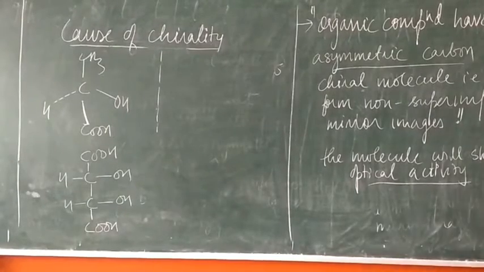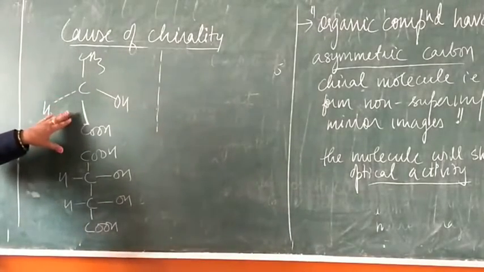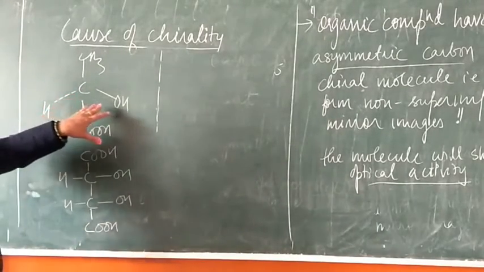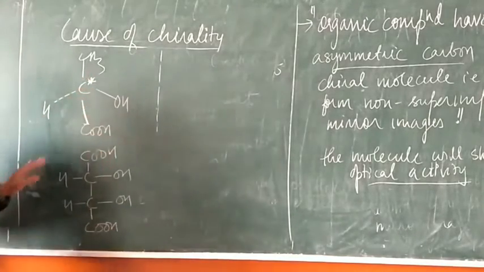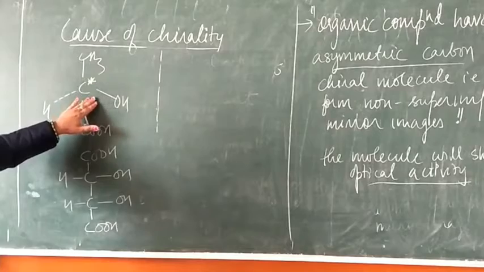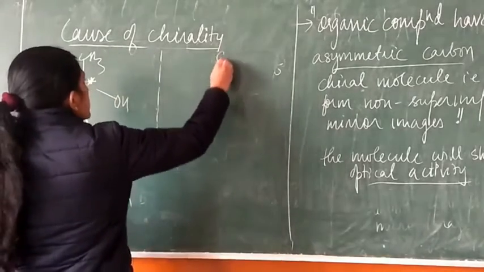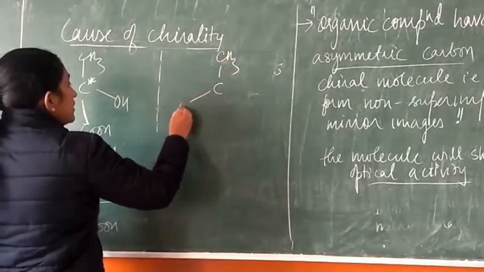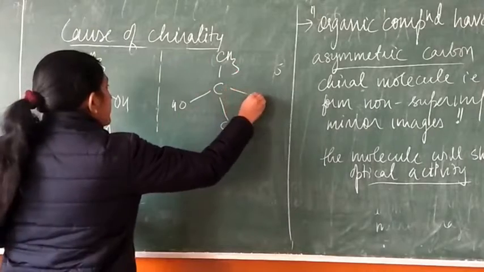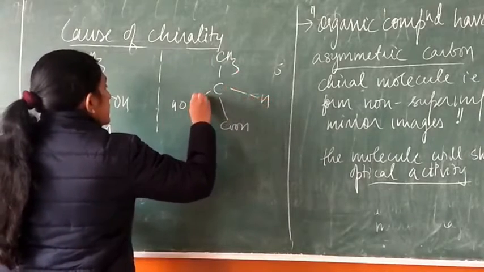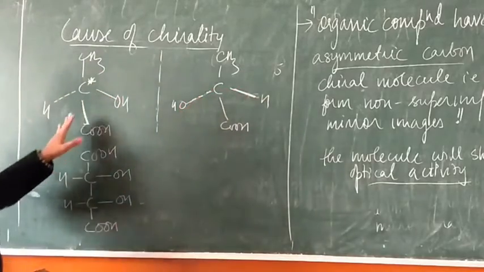Now students, you can see that on the board I have drawn this molecule. This is lactic acid. This carbon is the asymmetric carbon, denoted by an asterisk sign. It will show chirality, and the mirror image which will be formed is here. This is the mirror image of it.